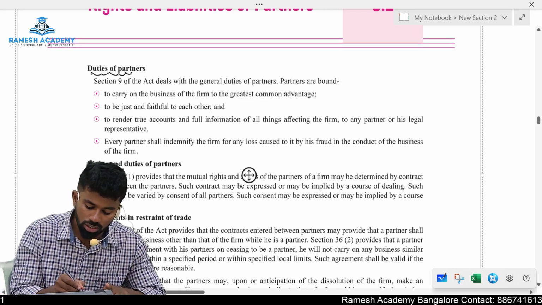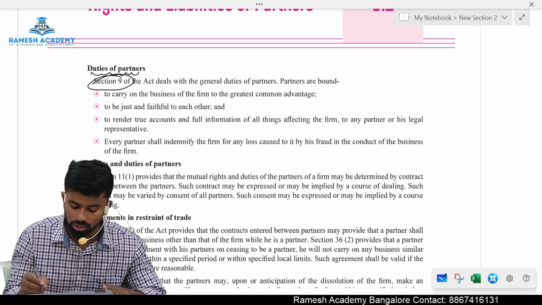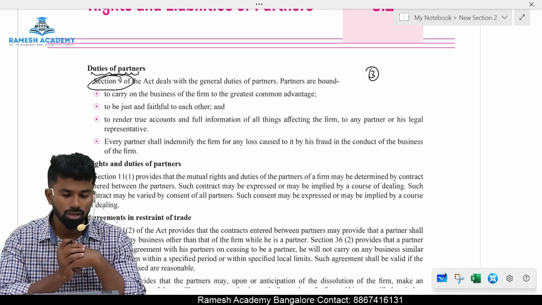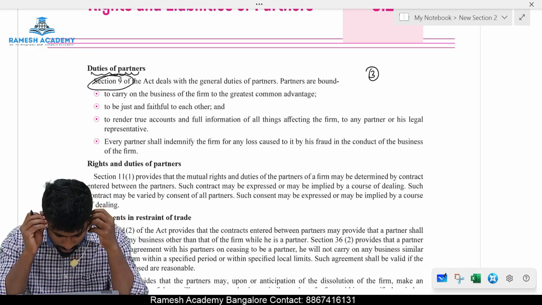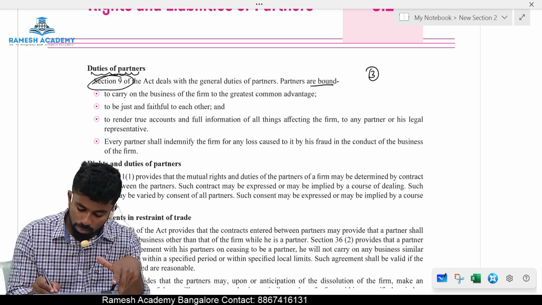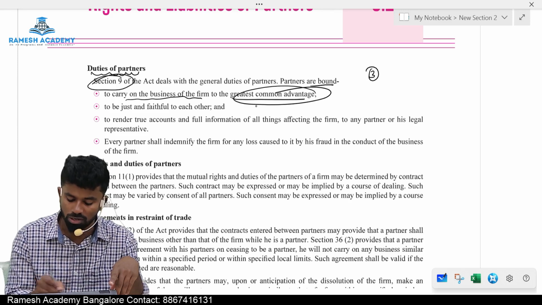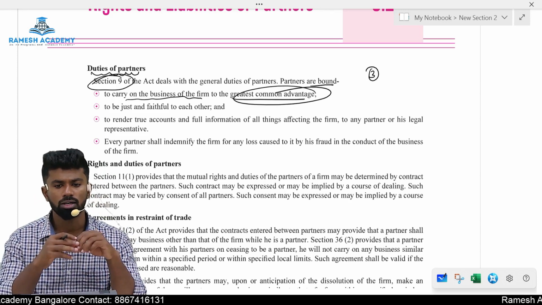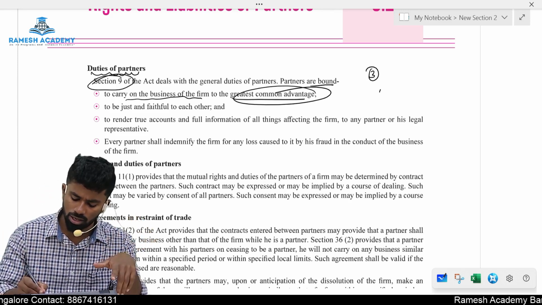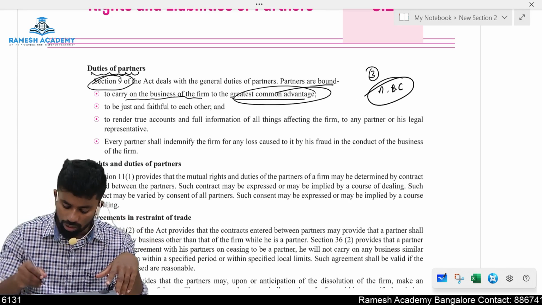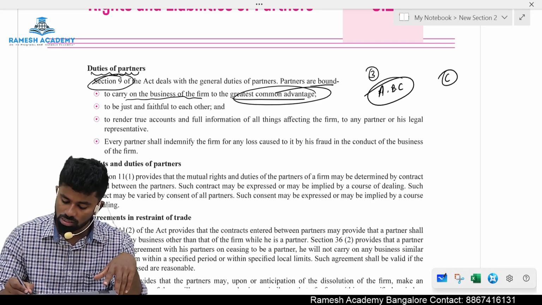So there are three duties under Section 9. Section 9 provides how many duties? Three duties on the partners. What are the three duties? The first duty is the partners are bound to carry on the business of the firm to the greatest common advantage. Means when partners are managing the business, let's say A, B, C are the partners. When they manage the business, let's say Mr. C is the managing partner.